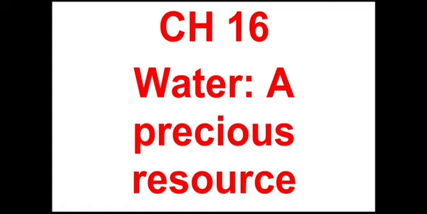So, in the introduction part of this chapter, we saw about the various sources of water on the earth's surface, oceans and seas, and the freshwater sources were discussed. The freshwater sources include groundwater, rainwater, lakes, ponds, and rivers, and the uses of water. So, these basics you have already learnt in your grade 6, right?